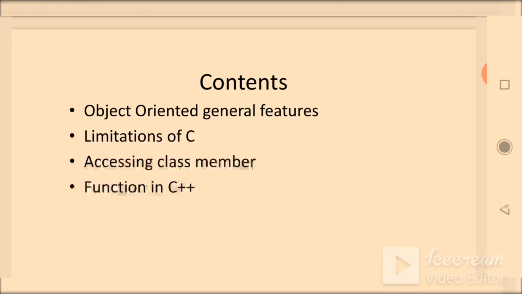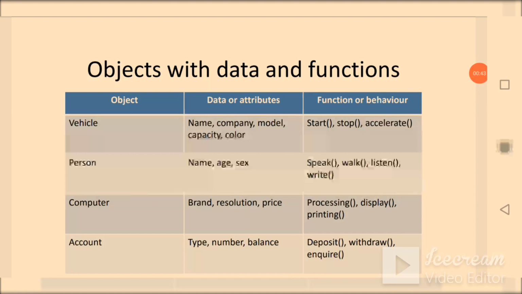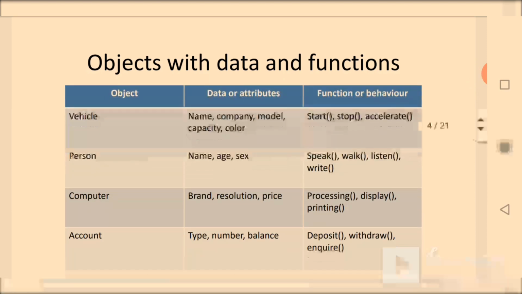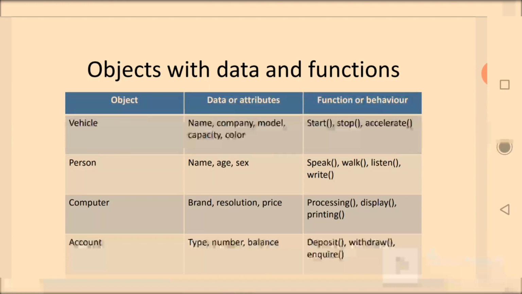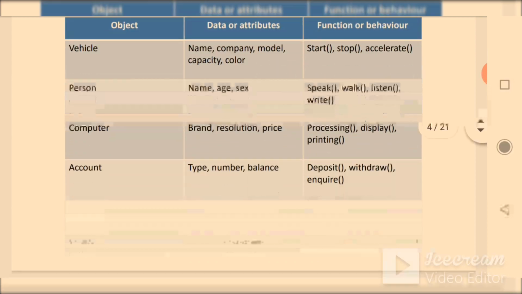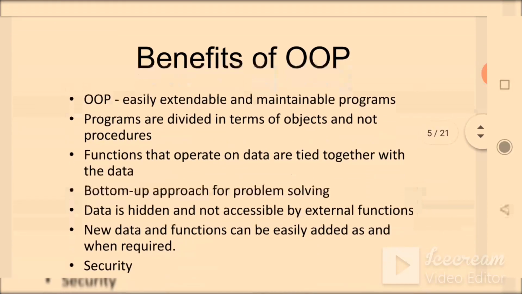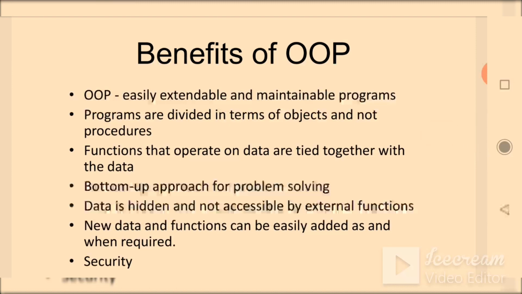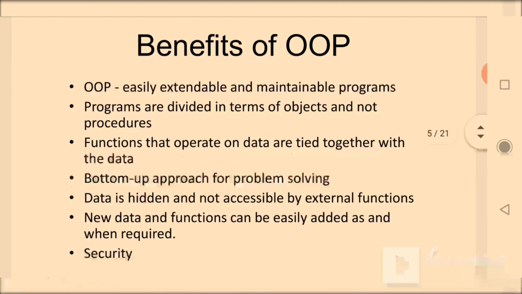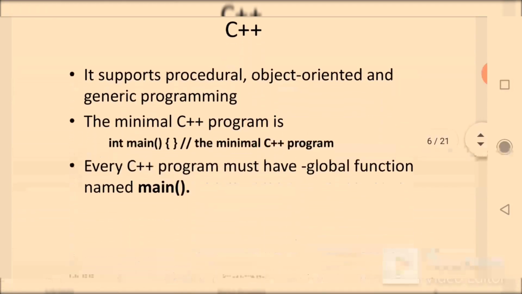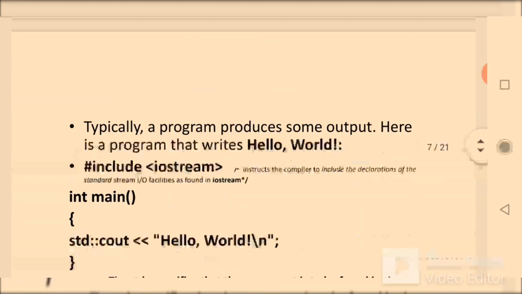Today we are mainly going to discuss that an object is not only data or only functions, it's the combination of data and functions. That means the attribute and behavior. The benefits of object oriented programming were also discussed in the last lecture, but today we will discuss them in detail.